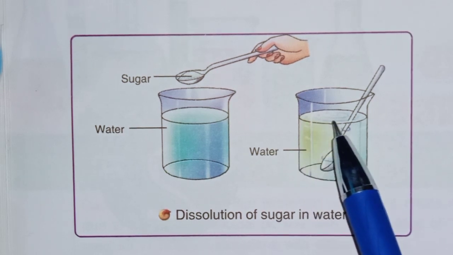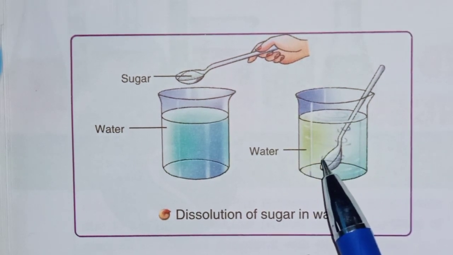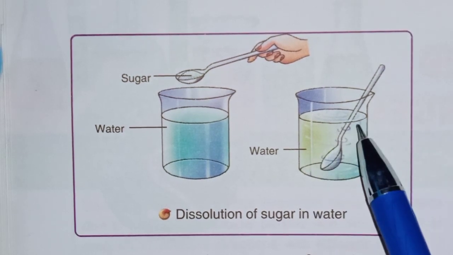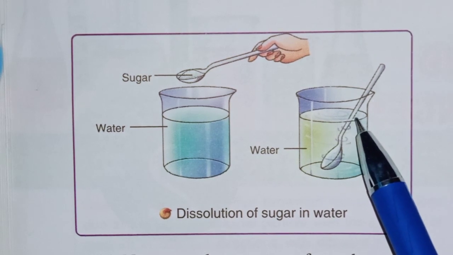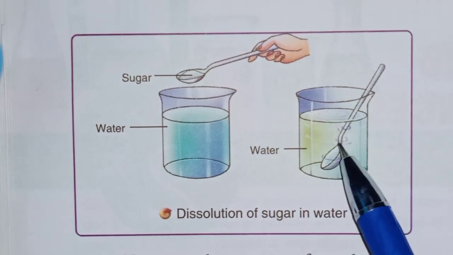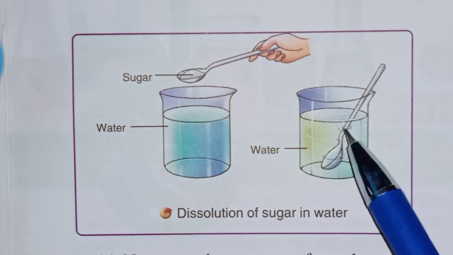No sugar is present here. That means all the sugar has been dissolved in water. Now what is the property of water? Is it changed? No. The property of water will remain as water and of sugar will remain as of sugar.